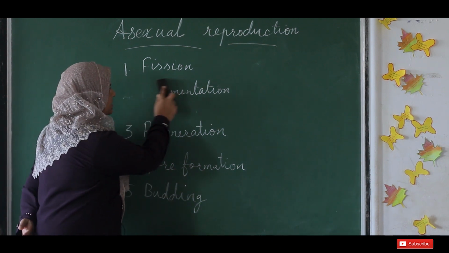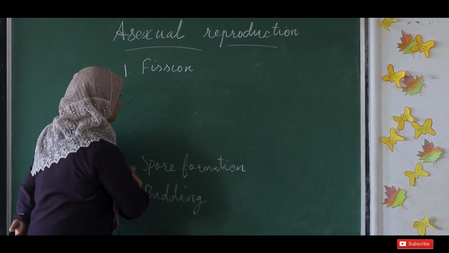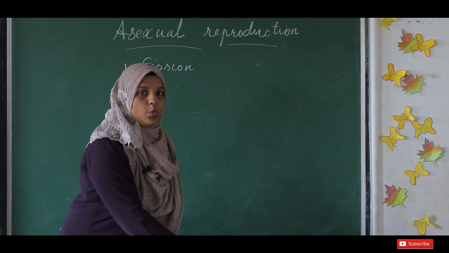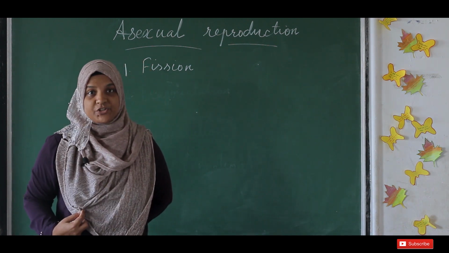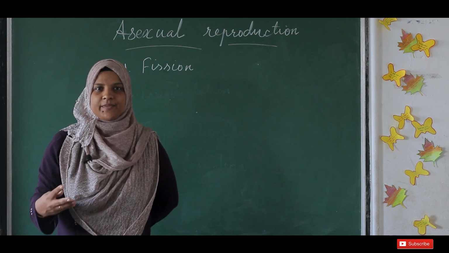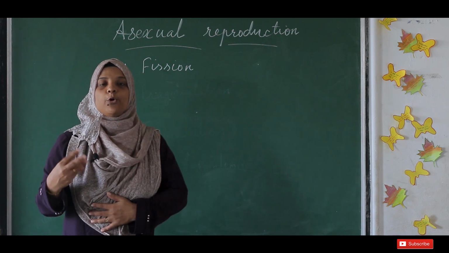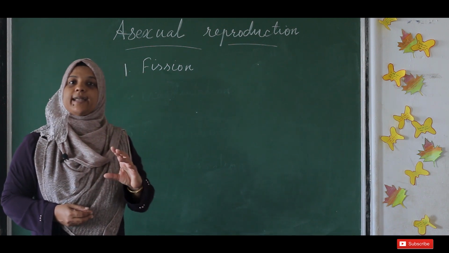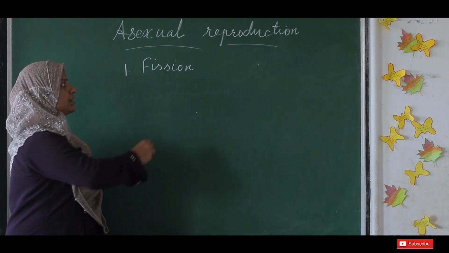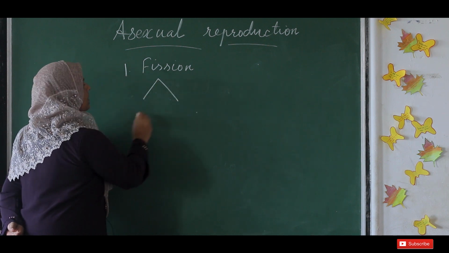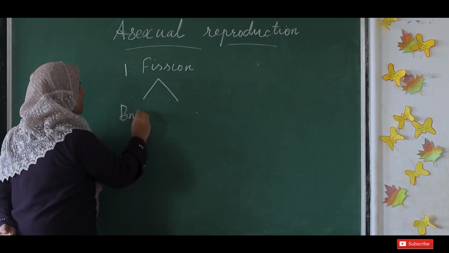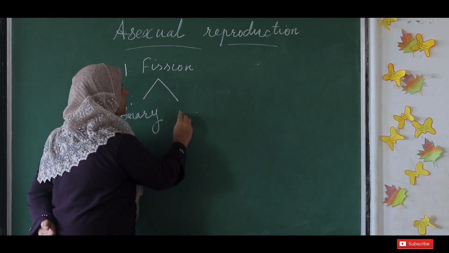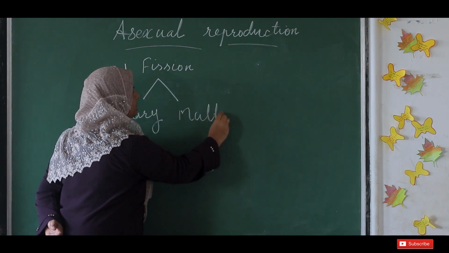So the first one is fission. Let's look in detail about fission. What is meant by fission? Fission means splitting. Splitting of an organism is simply called fission. So this fission we can divide into two types: binary fission and multiple fission.